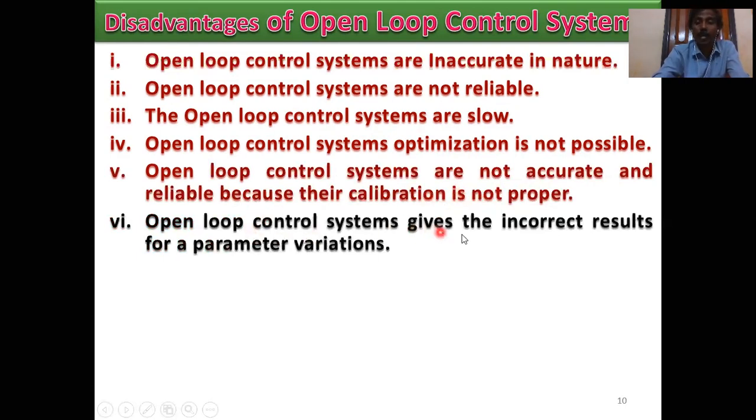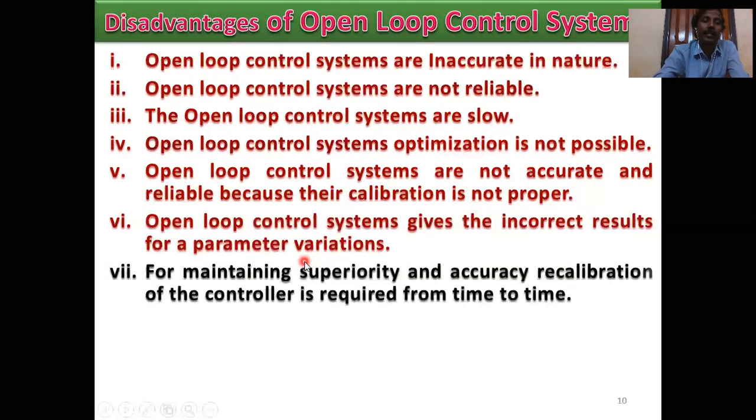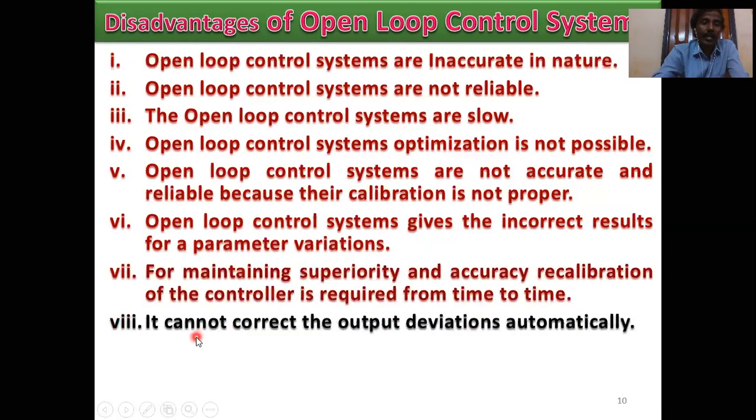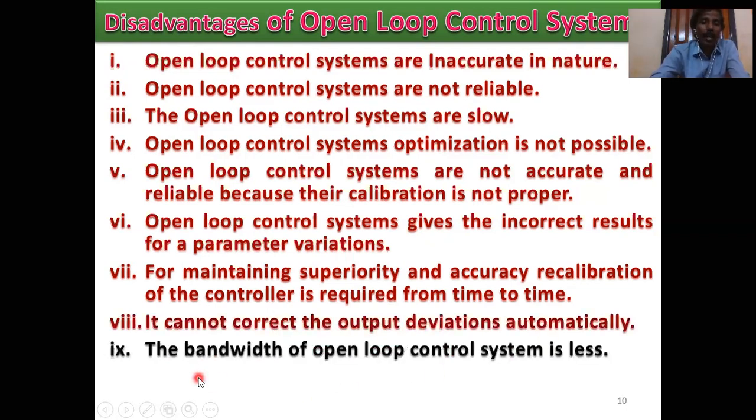Open loop control system gives an incorrect result for a parameter variation. For maintaining quality and accuracy, recalibration of the controller is required from time to time. This is also a very important sentence. It cannot correct the output deviations automatically. The bandwidth of open loop control system is less.